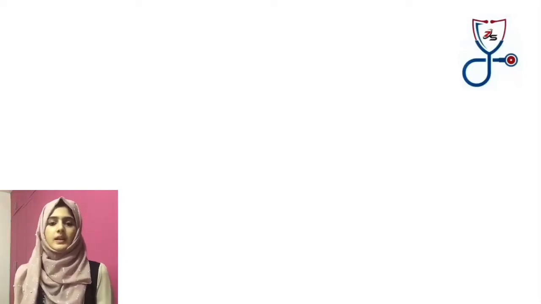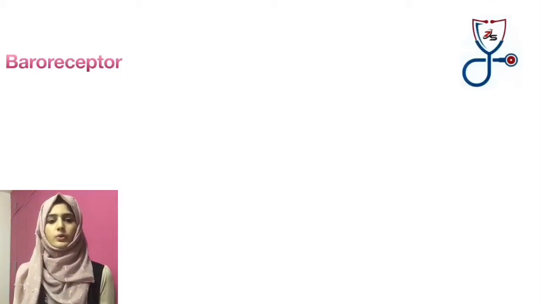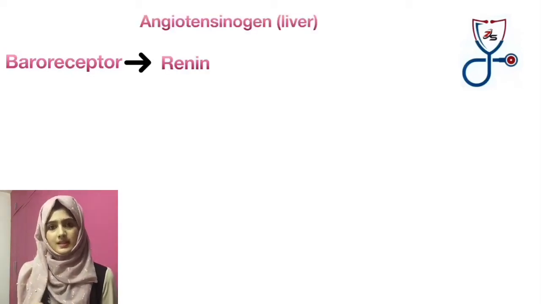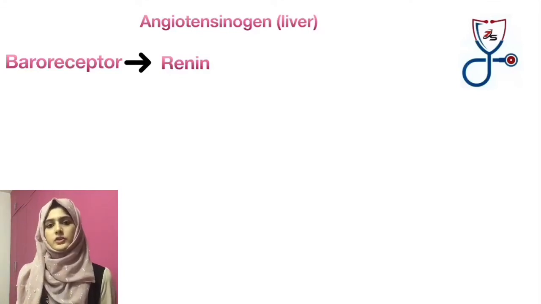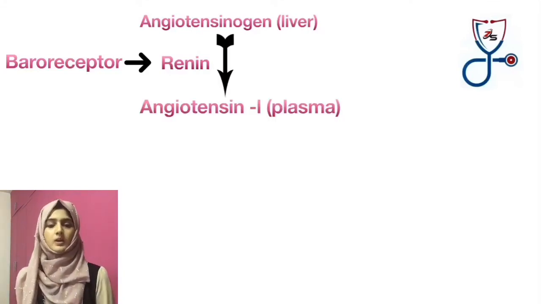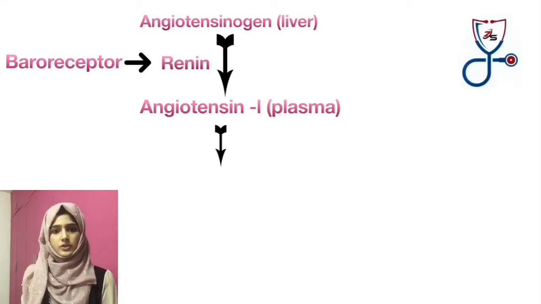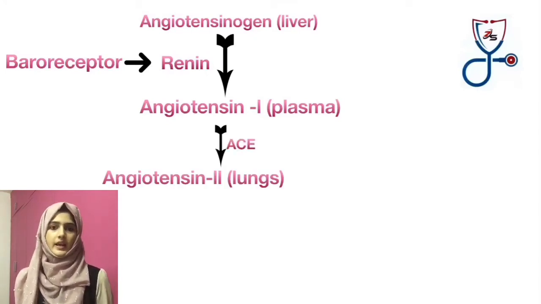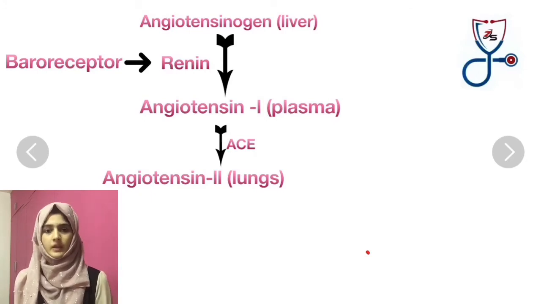Okay, there are certain baroreceptors present in the kidney which respond to reduced arterial pressure by secreting an enzyme called renin. This renin will convert angiotensinogen, which is synthesized in the liver, to angiotensin 1 in the plasma, which is then converted to angiotensin 2 in the lungs in the presence of the enzyme ACE, angiotensin converting enzyme.